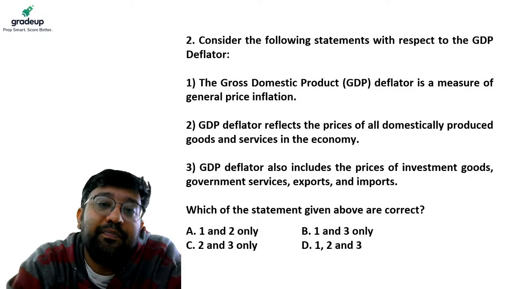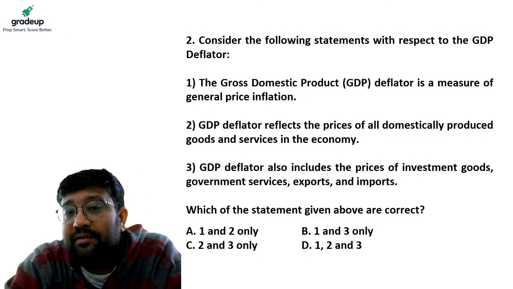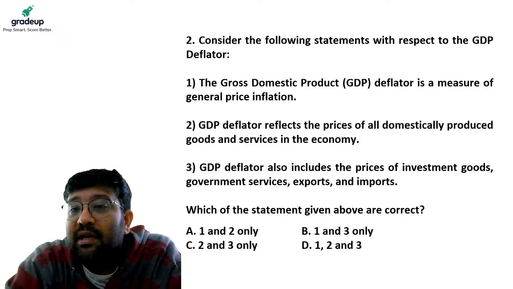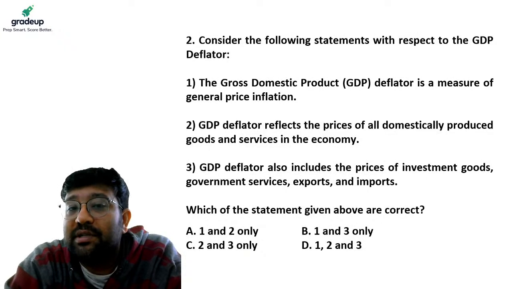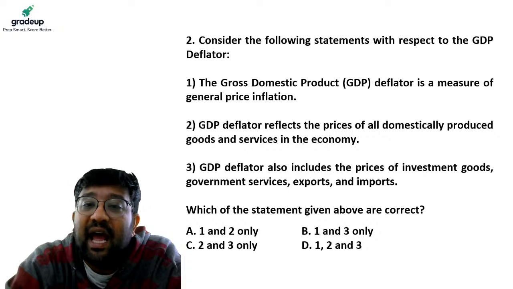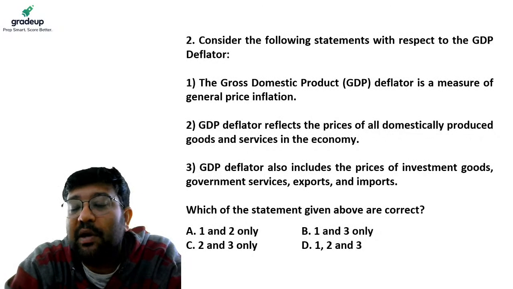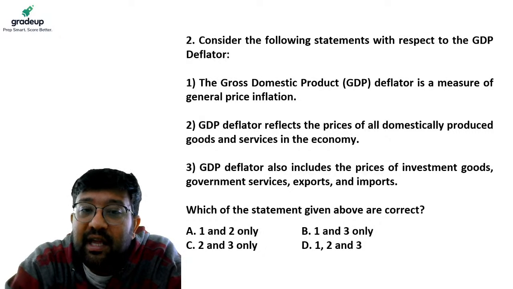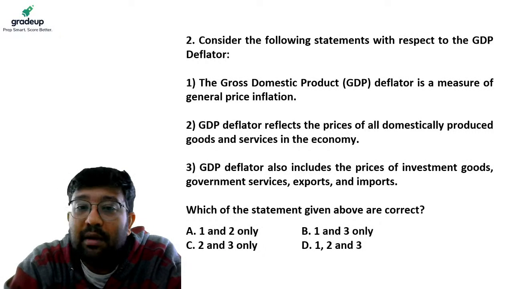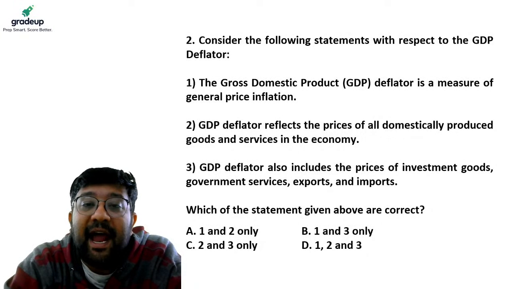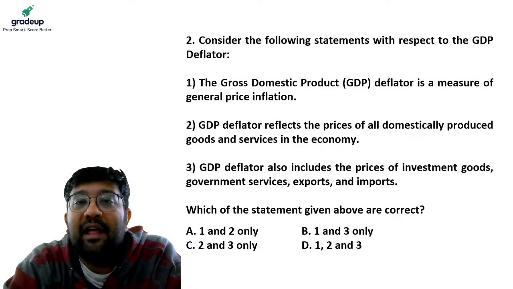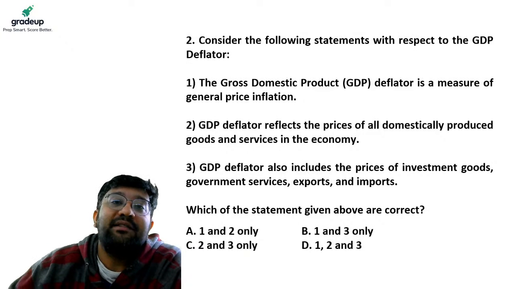Statement 3. GDP deflator also includes the price of investment goods, government services, exports and imports. Which of the statements given above are correct? A. 1 and 2, B. 1 and 3, C. 2 and 3, and D. 1, 2 and 3.